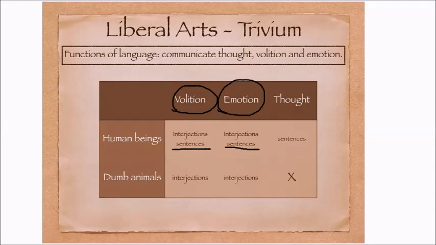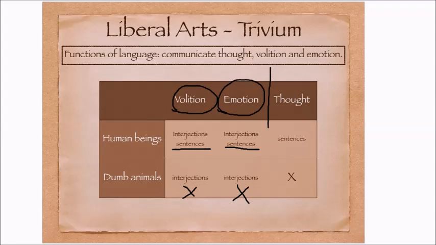So dumb animals or non-rational animals use only interjections. They can't make sentences in order to express emotion and volition. So when we express our emotions and volitions by using interjections and sounds that are not exactly sentences, we are using our lower part, which is our animal part, so to speak.